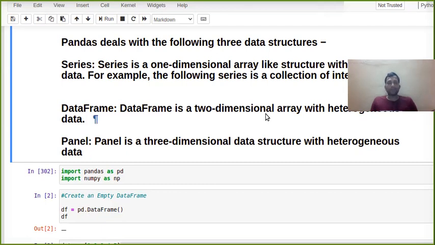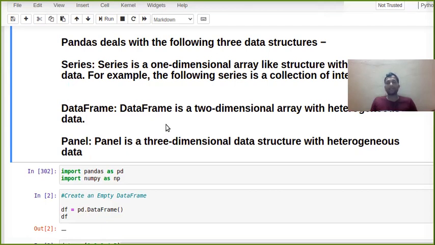If you're talking about Pandas, we generally deal with three types of data structures. First is series, which is like a one-dimensional array. Second is data frame, which is like a two-dimensional array with heterogeneous data. Panel is also like a three-dimensional data structure with heterogeneous data. Series is homogeneous only. Homogeneous means we have only one type of data, but in data frame and panel, you can use different types of data.